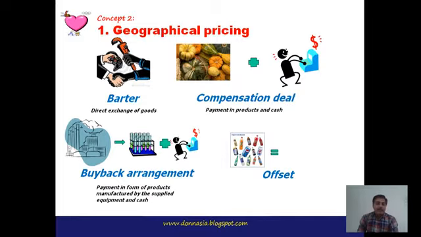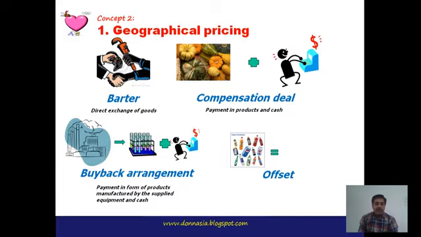Next is the buyback arrangement. Under this, the payment is in the form of products manufactured by the supplied equipment, and cash. Here the manufacturer receives the equipment from the suppliers, and instead they are required to provide payment in the form of products and cash.